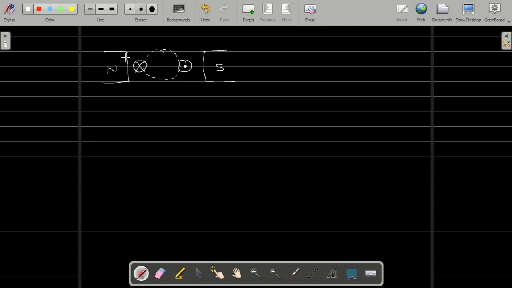Main flux leaves the north pole and enters at the south pole like this. This is the main flux, leaves the north pole and enters at the south pole.